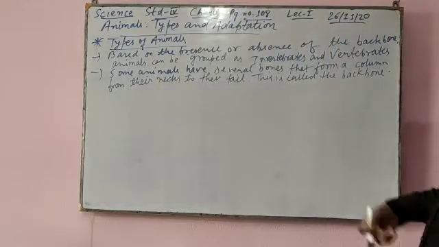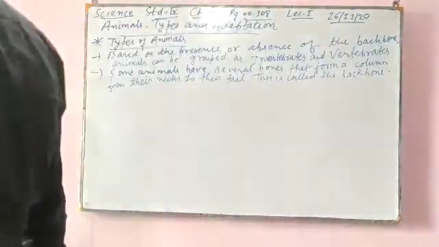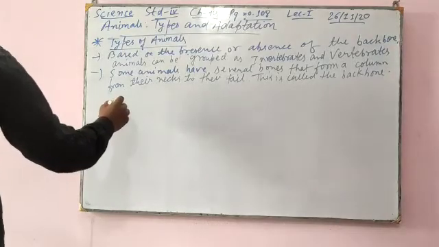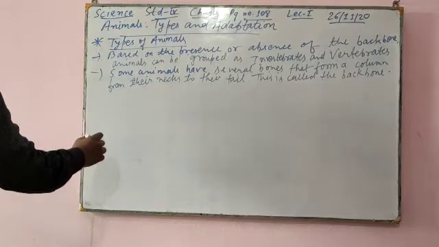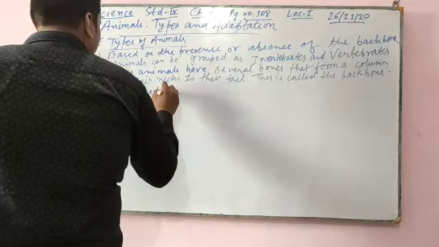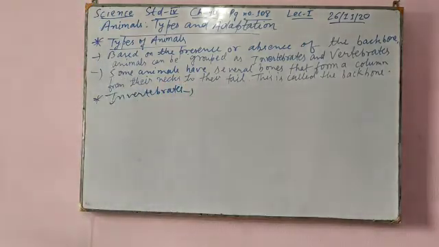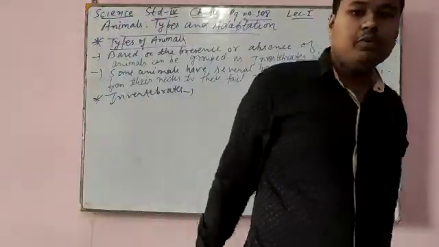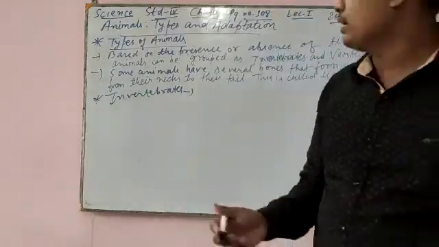So here, many animals are grouped as some animals have bones and some animals do not have bones. So first we will read about invertebrates. Animals that do not have a backbone are called invertebrates. Animals that do not have a backbone means they do not have any bones, no backbone. Those animals are called invertebrates.